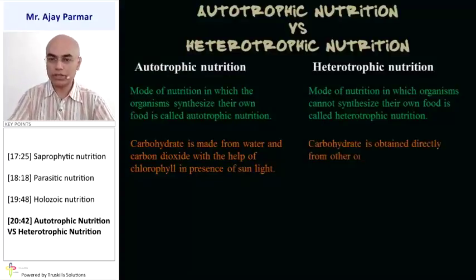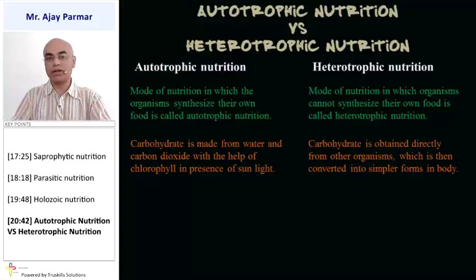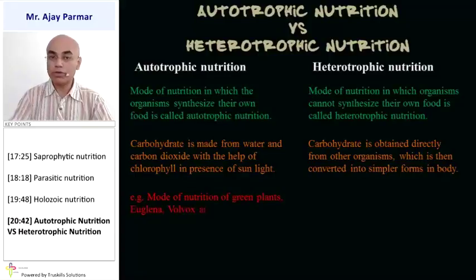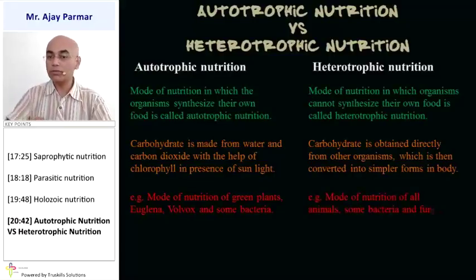No such process takes place in heterotrophs, but the carbohydrate is obtained directly from other organisms, either a plant source or an animal source, and then it is converted into a simpler absorbable form. The mode of nutrition in green plants, in Euglena, in Volvox and some bacteria is autotrophic. Whereas the mode of nutrition in all the animals and some bacteria and fungi is heterotrophic nutrition.